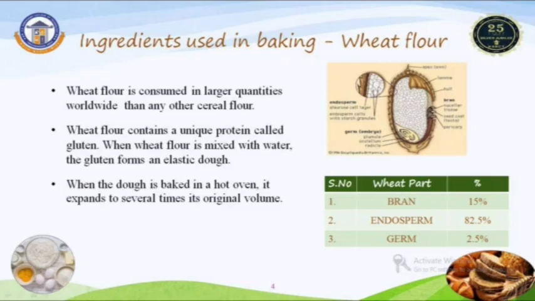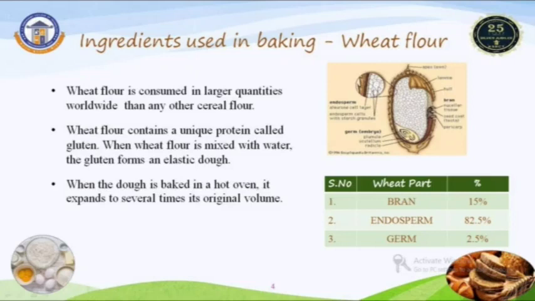What is a protein mixture? The protein mixture means a combination of glutenin and gliadin. This unique protein mixture is called gluten. When these unique proteins are mixed with water or moisture, they form the gluten protein. This forms an elastic dough.